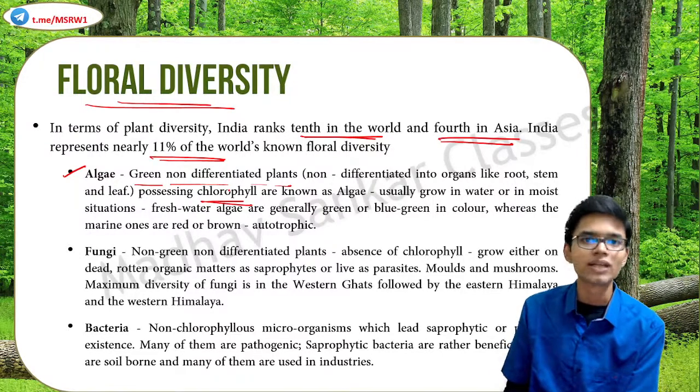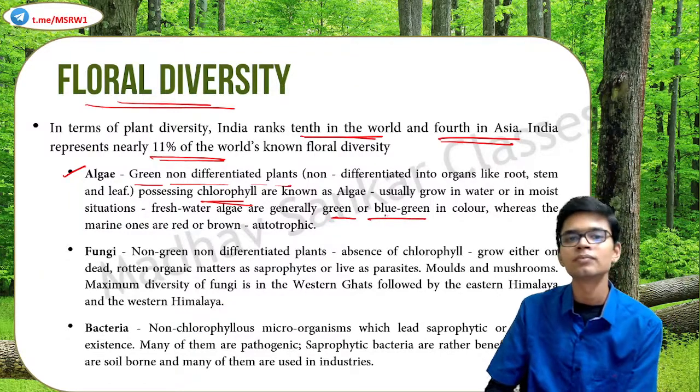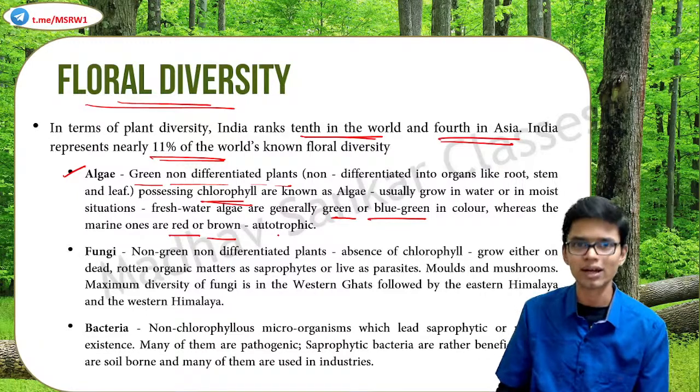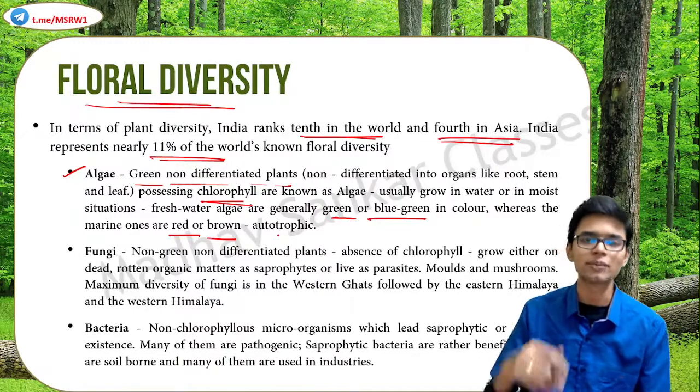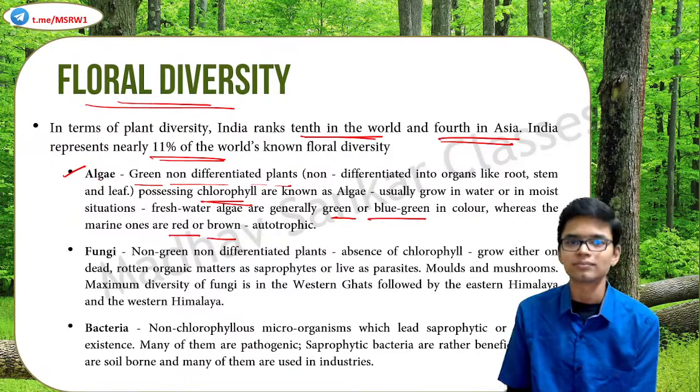If they are seen in fresh water, they are usually green or blue-green in color. But if they are seen in marine areas, they are either red or brown in color. We have studied this already. We have studied about red tide and brown tide, and algal bloom. So that is algae.